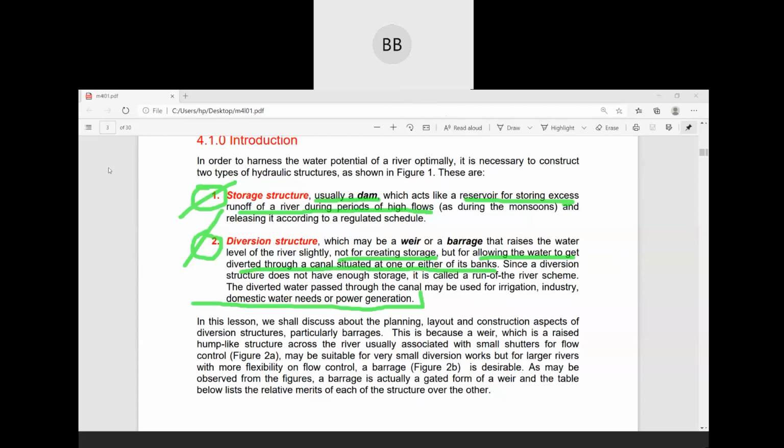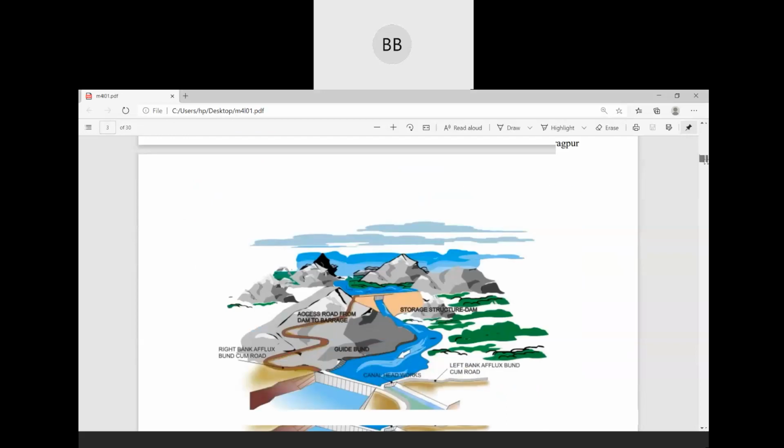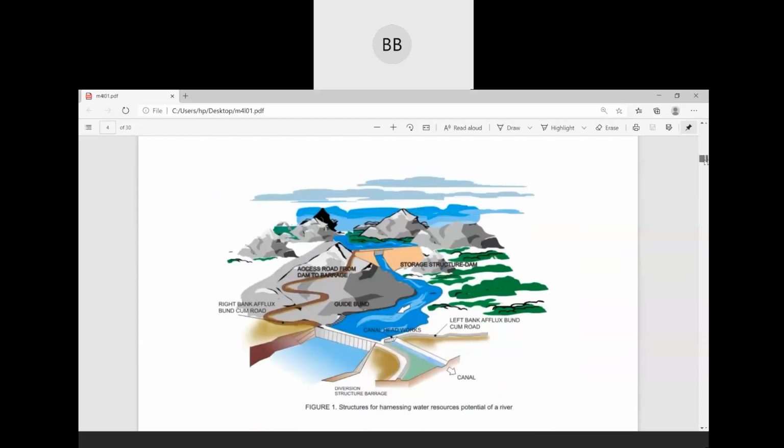Okay, so after that, we move on to the diagram. If you see this diagram, it will be more clear for you which one is your storage structure and which one is your diversion structure.